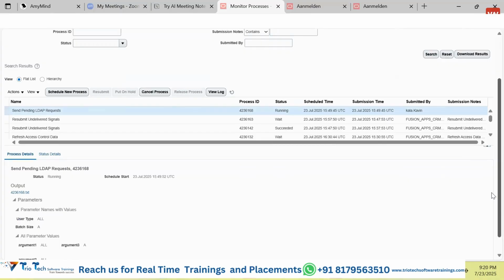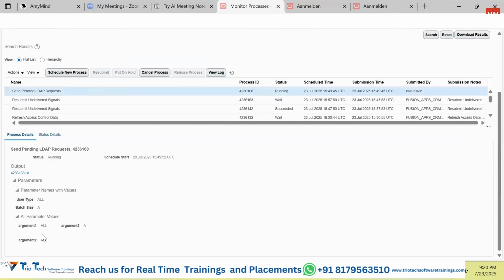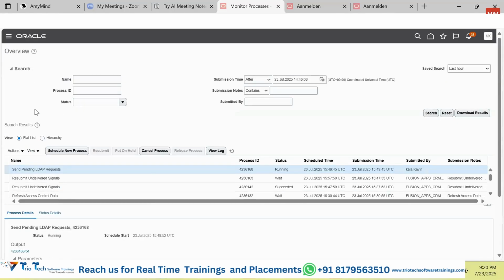Fine, guys, since we have submitted this program passing these sort of parameters, these parameters have been specified, and it says that these parameters have been passed in this particular manner in this argumentative way. Clear? Guys, this particular arrangement that you are able to see: there is a table which will show the output, and there is a search panel which will ask you for some fields, so you can pass the fields and search based on those particular fields.